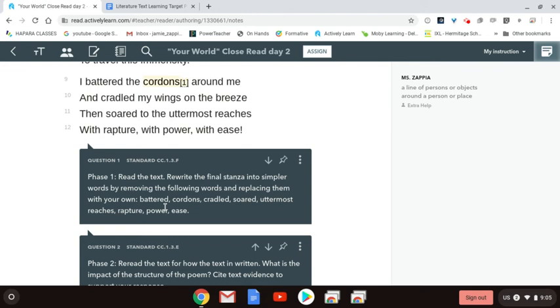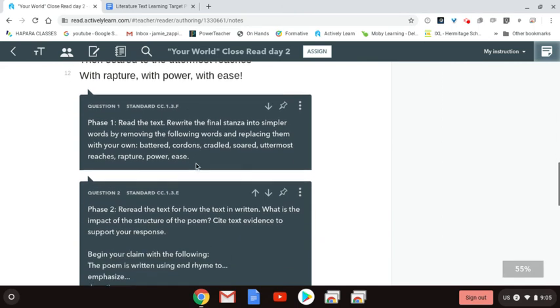And look those words up and instead replace them with words that mean the same thing, but are in easier terms that are easier for you to understand and are more of your language. Almost like a specific paraphrase line by line of this final stanza.